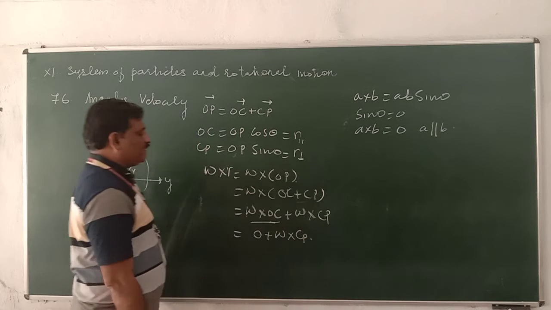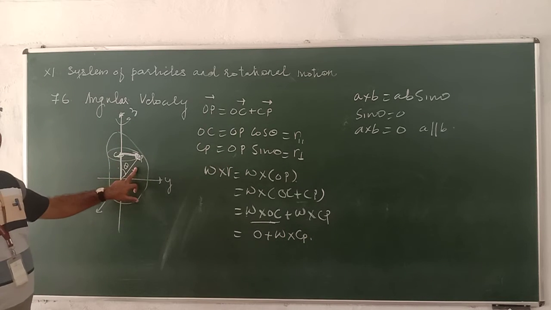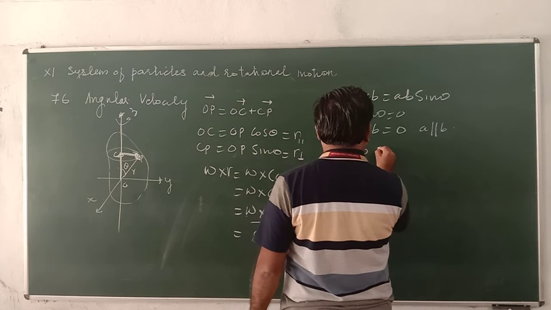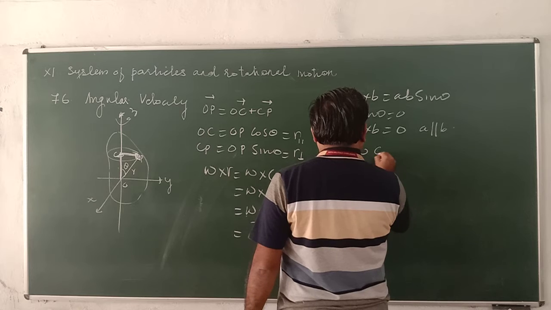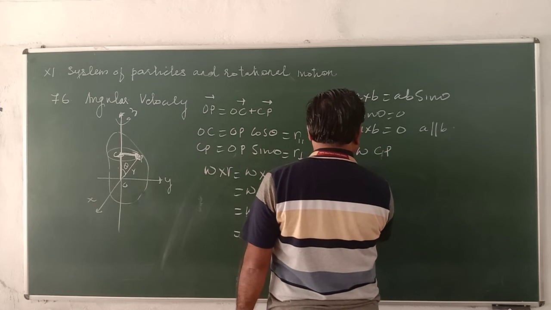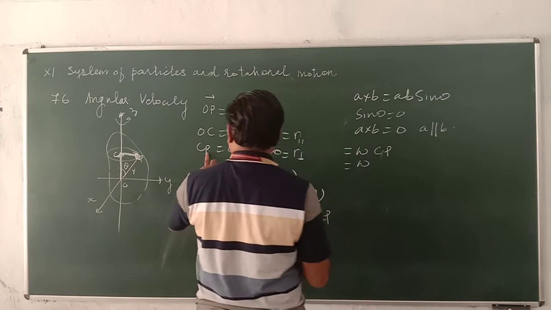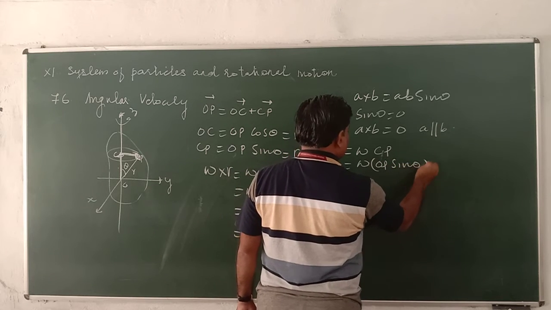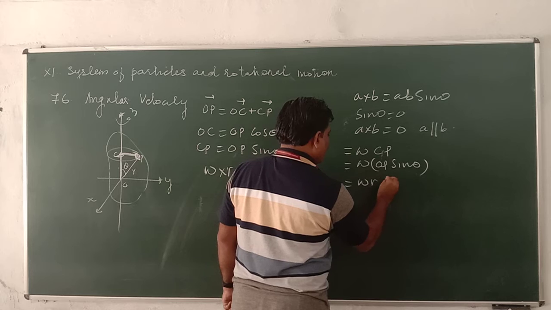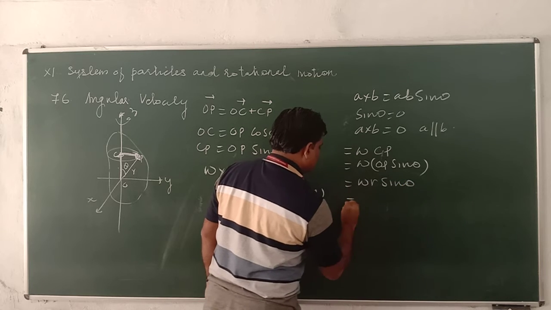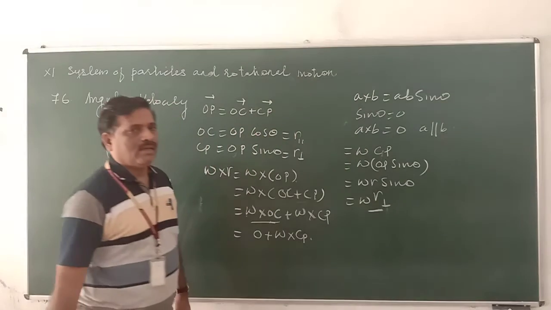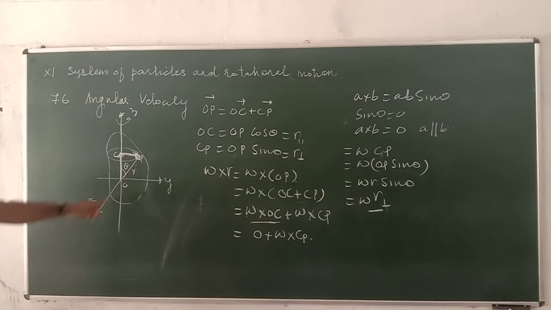But CP is nothing but the perpendicular component. It becomes omega cross CP, and CP is nothing but OP sin theta, which is equal to omega r sin theta, where r sin theta is known as r perpendicular. So it is the perpendicular component.